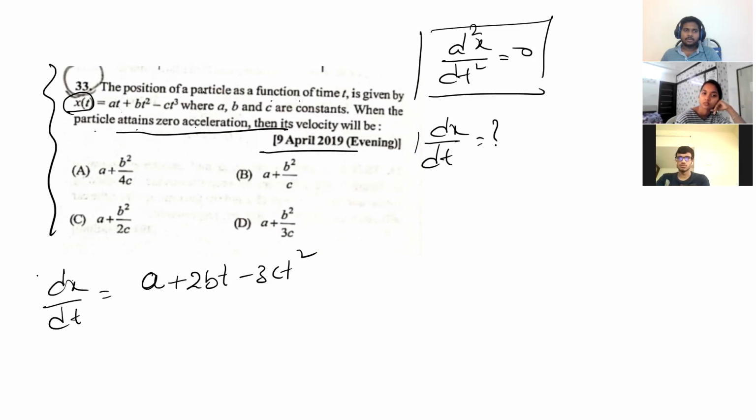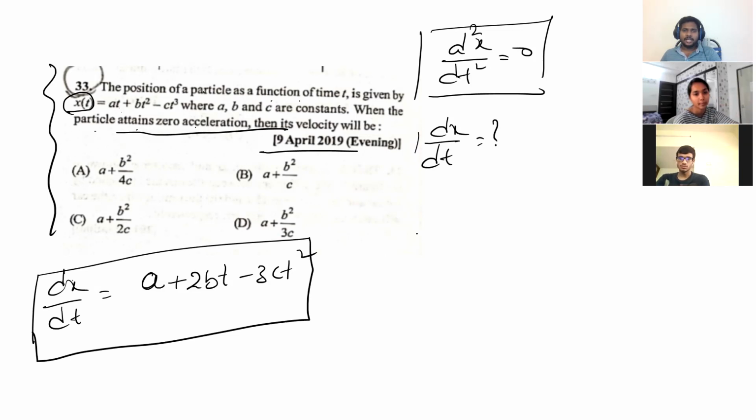Should I explain? One minute, sir. The position of a particle as a function of time t is given. When the particle attains zero acceleration, then its velocity is? Zero acceleration means d2x by dt2 is equal to 0. At that time, you have to find the velocity, that is dx by dt. So first you differentiate one time with respect to t. What do you get? You will get a plus 2bt minus 3ct square. This is velocity, that is dx by dt is equal to this one.